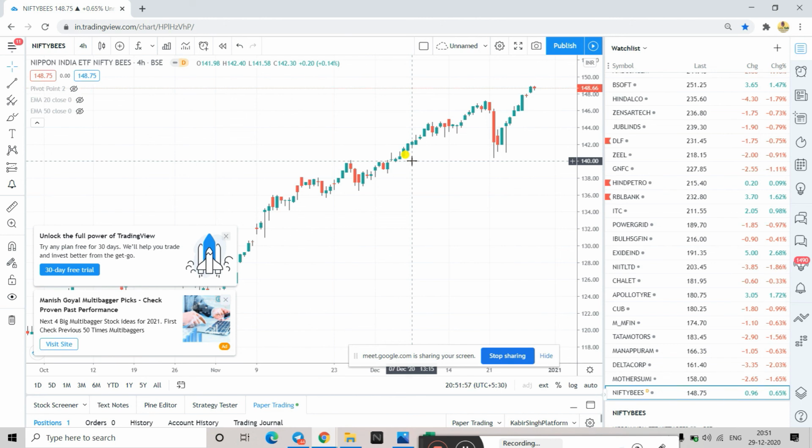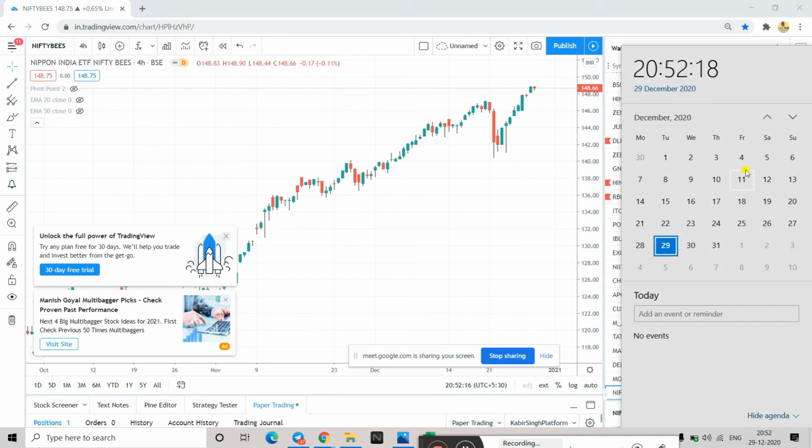Otherwise we plan it on the first, Kabir. 31st is like... Actually, I would be traveling from next Monday, 2 days. So if we meet on the 1st, then the 2nd, 3rd, then Monday, Tuesday again will go. What is on the first? We will try to connect on Thursday. If it is missed, then we will connect after that. Monday is on the 4th, so the first also we can connect. We will connect on the first, second, and third. So you want a 2 day break? Yes, because 31st is New Year again. Understood.